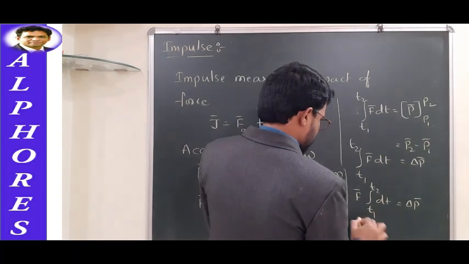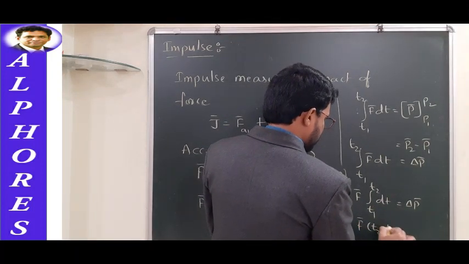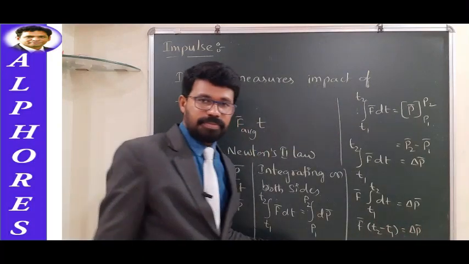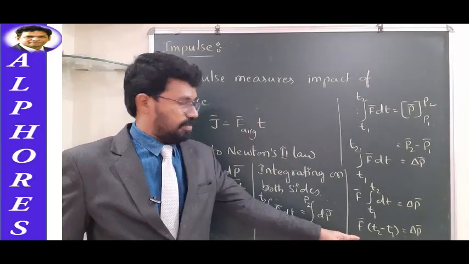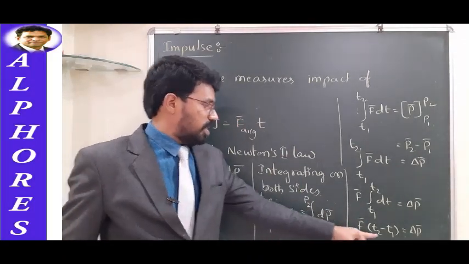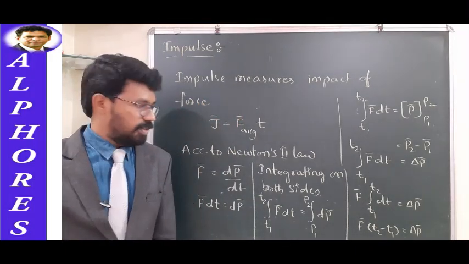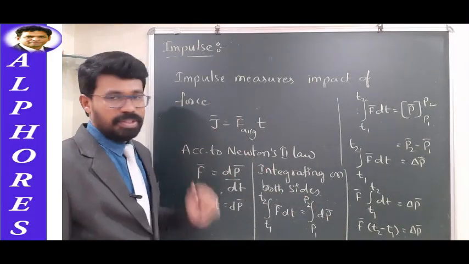So if limits are substituted, finally we'll have F bar into t2 minus t1 is equal to delta P bar. Something like this. Average force multiplied with total time taken for the action of force is equal to what? Change in momentum. But actually this is equal to impulse.